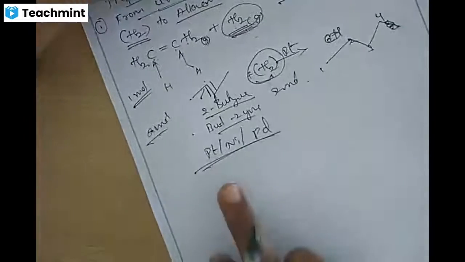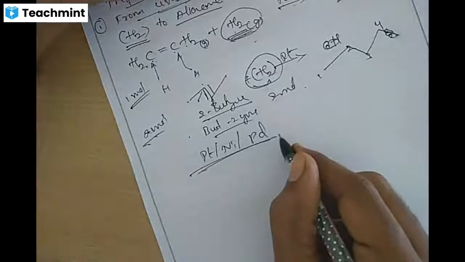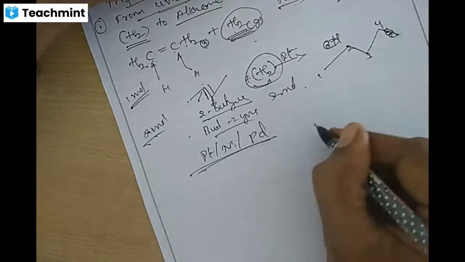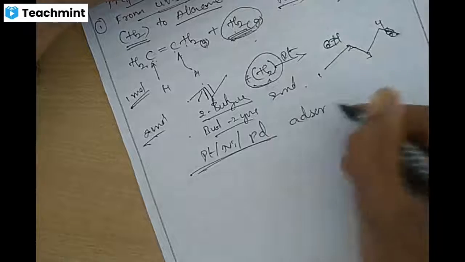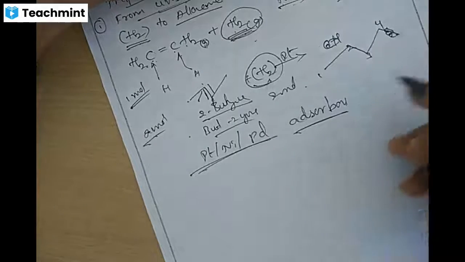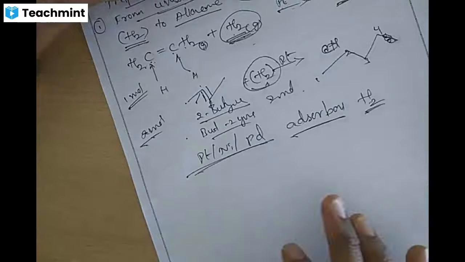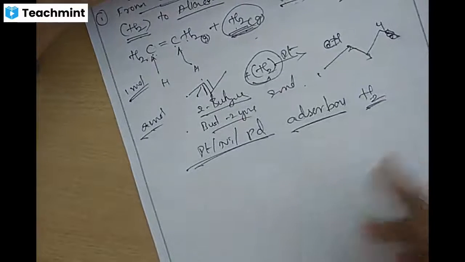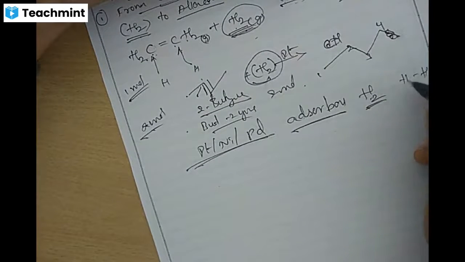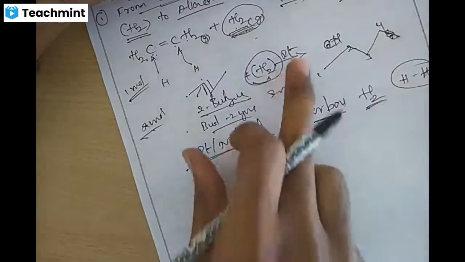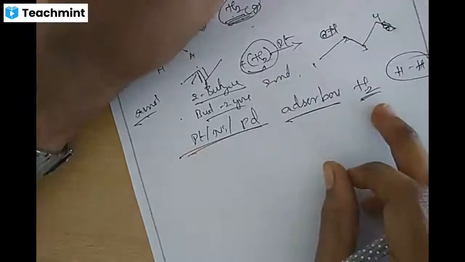Okay, and the platinum, palladium, nickel catalyst that we are using adsorbs hydrogen, H2, on the surface and activates the hydrogen bond. Adsorption is a surface phenomenon.